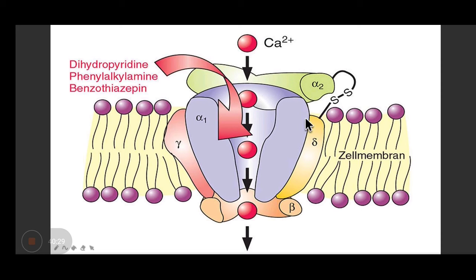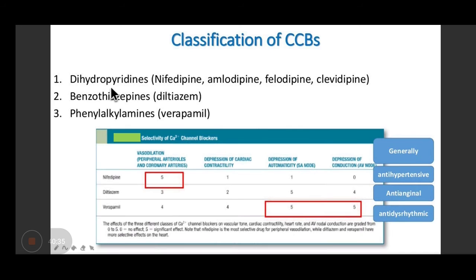So it blocks the calcium channel. They are divided into two groups, dihydropyridines and non-dihydropyridines. In dihydropyridines, we have nifedipine, amlodipine, felodipine, and clevidipine. This particular group comes under dihydropyridines, and then non-dihydropyridines, you have diltiazem and verapamil.